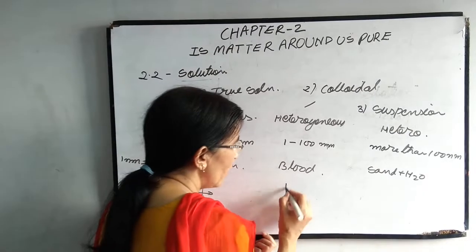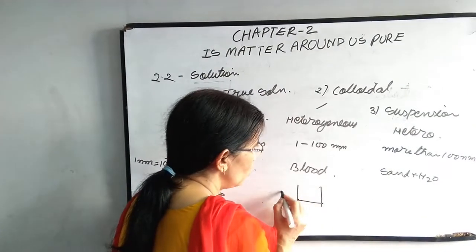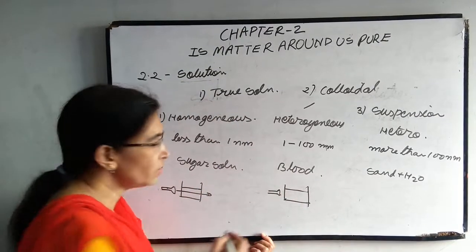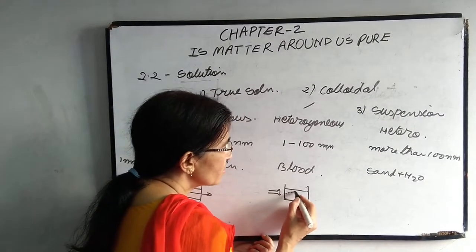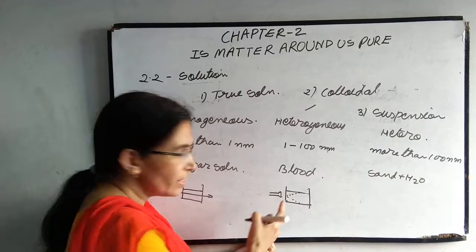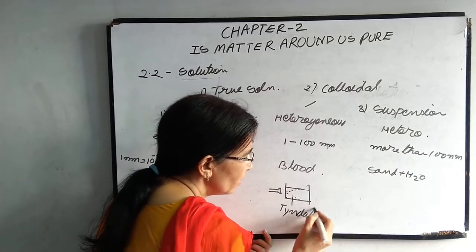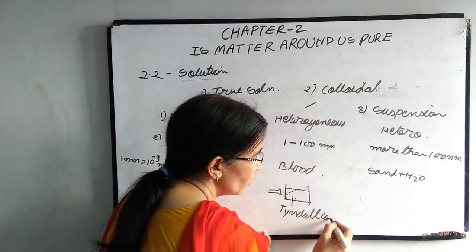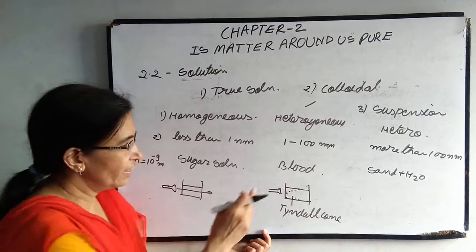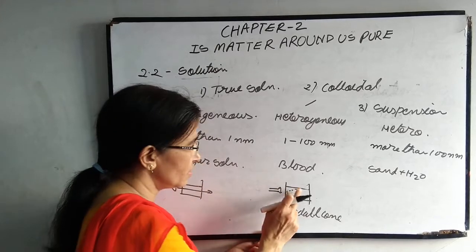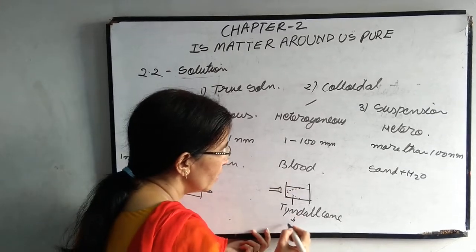In case of colloidal solution, if you pass the light through it, then what will happen? The light will scatter and form a cone. This illuminated cone is known as the Tyndall cone. And this effect, the scattering of light by colloidal particles, is known as your Tyndall effect.